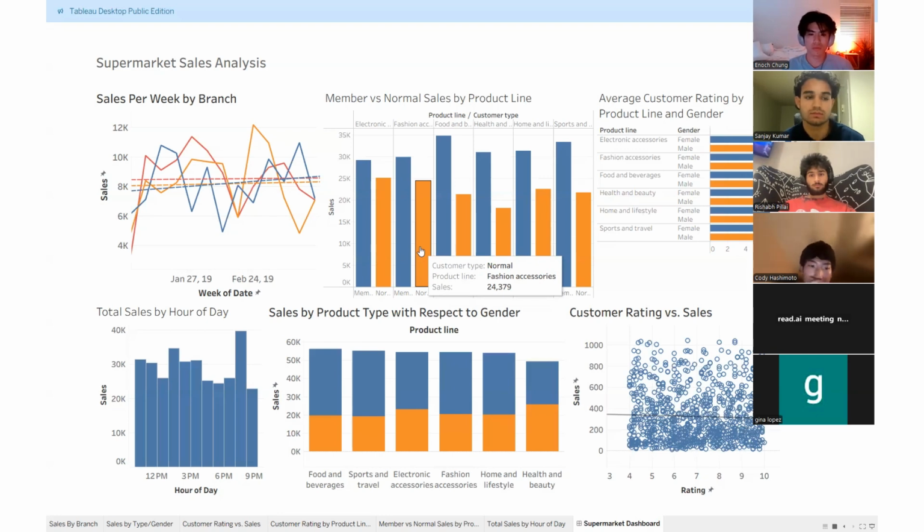The overall management takeaway from this chart is straightforward. The loyalty program is working, but it is not reaching enough people. Normal customers are a significant untapped revenue opportunity. Converting even a small percentage of normal customers into members would have a huge impact on revenue across every single product line. Management should implement targeted conversion strategies such as first purchase discounts and in-store membership signups. This would help close the spending gap between these 2 customer segments.